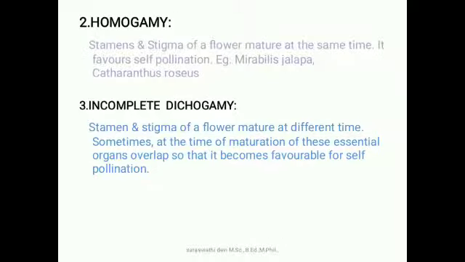Homogamy. Stamens and stigma of the flower mature at the same time, so it favors self-pollination. Example, Mirabilis jalapa, Catharanthus roseus. Third one, incomplete dichogamy. Here stamens and stigma of the flower mature at different times, but sometimes the time of maturation of the essential organs overlaps, and so it favors self-pollination.